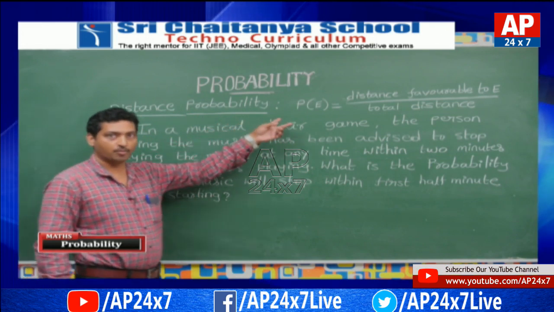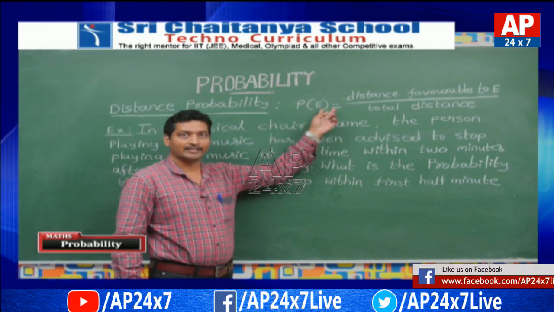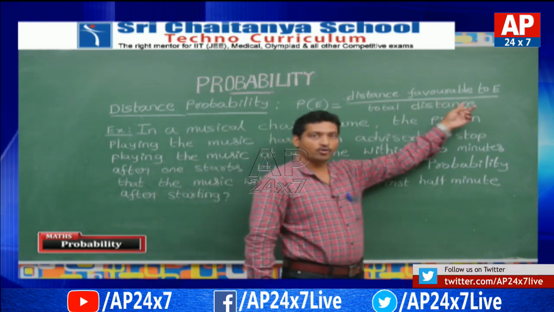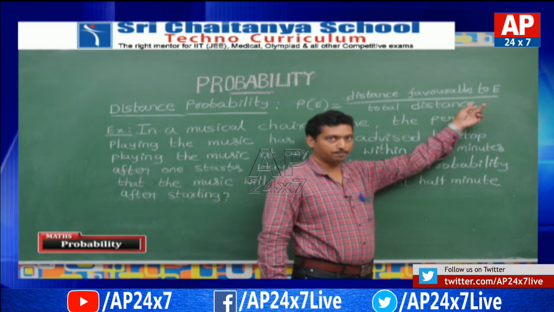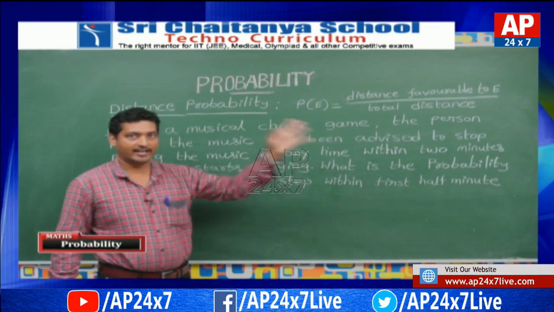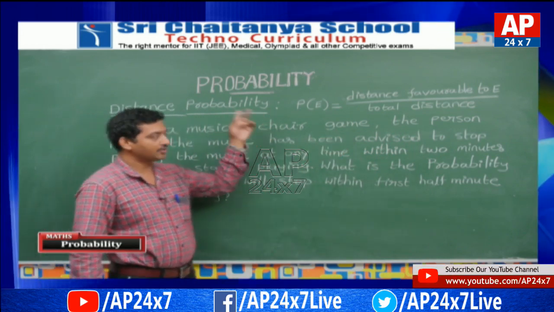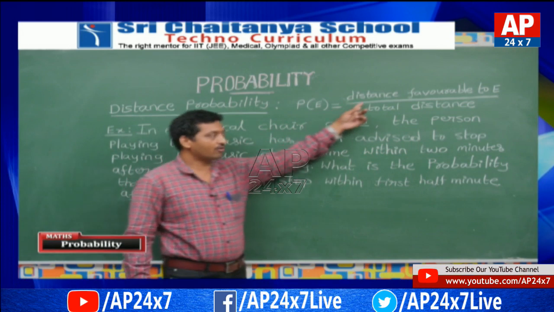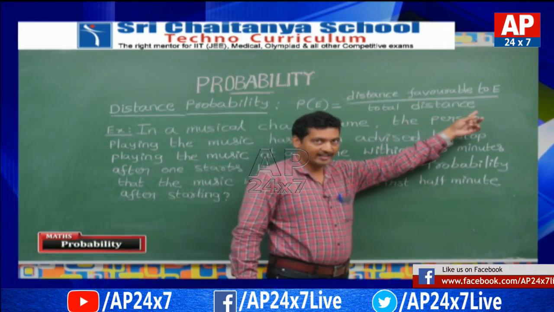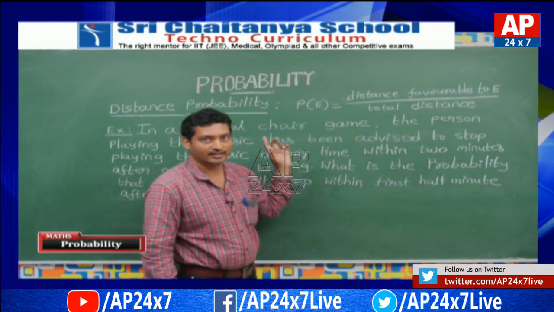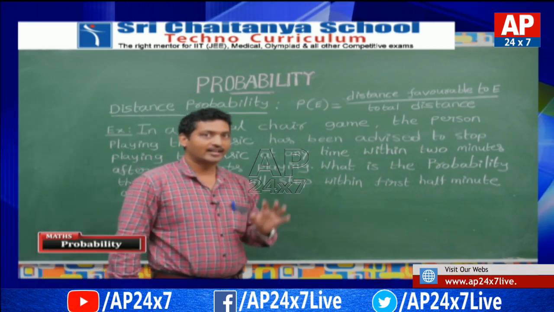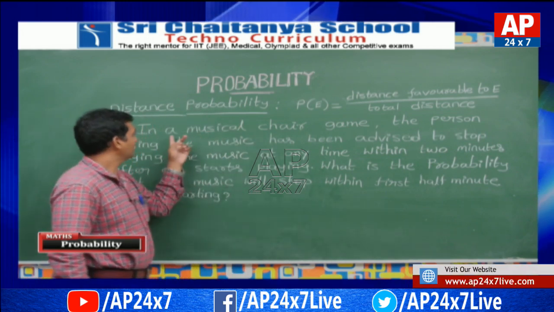How is the distance probability defined? The distance probability is defined as the distance favorable to some event E by the total distance in which the outcome can lie. Again, I repeat, distance probability is equal to the distance favorable to event E by the total distance in which the outcome can lie. Now, let us see this distance probability with this example.